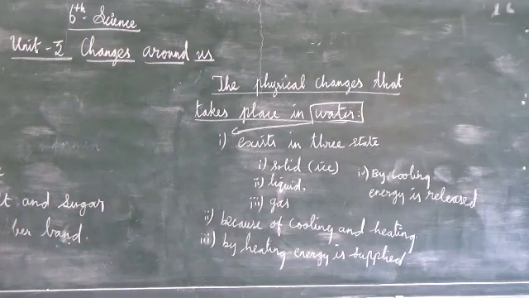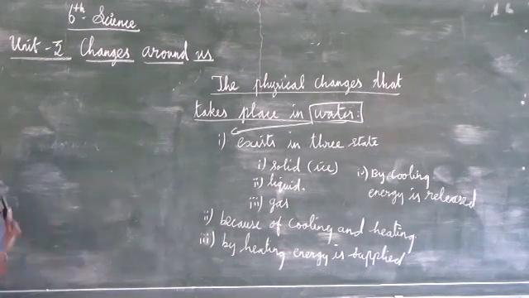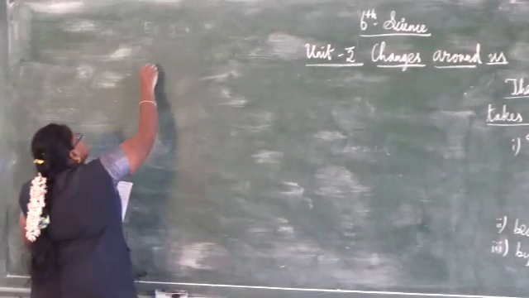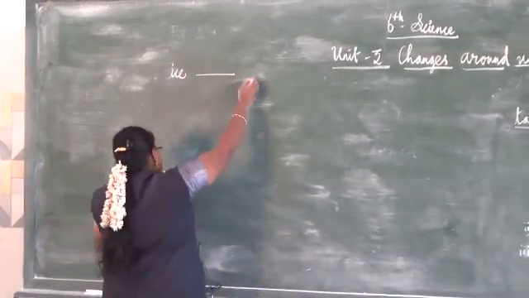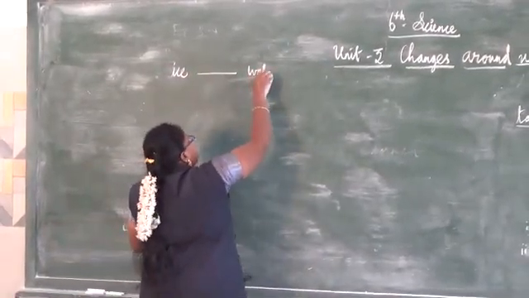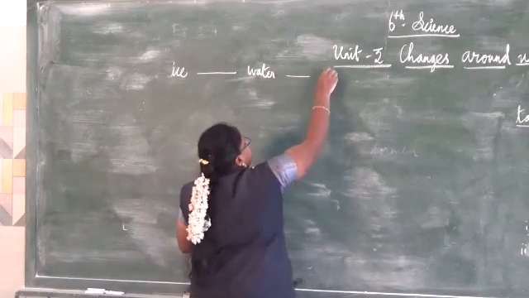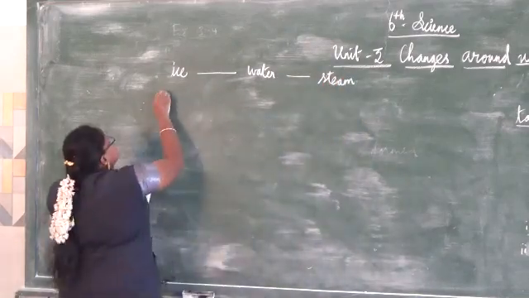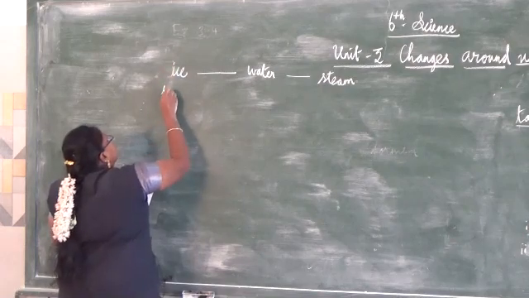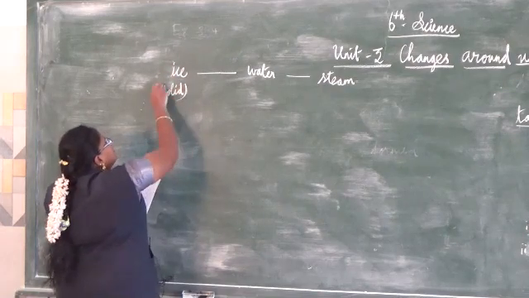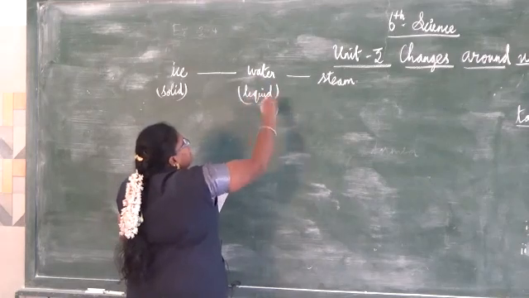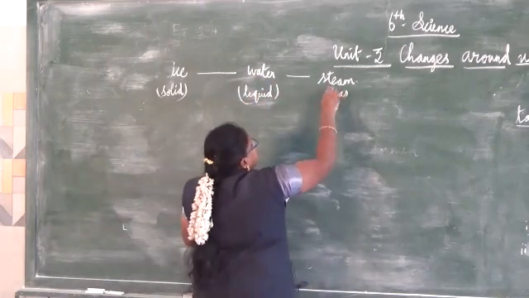Next, a separate name is given for these changes. For example, from ice to water, then steam. It is in a solid state, liquid state and gas state.